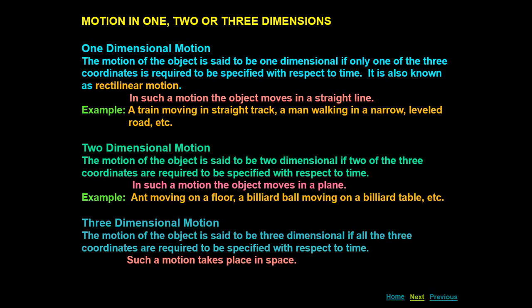For example, if a fly is flying, then you need to tell its position at any instant of time. You need three coordinates: how much away from origin along x-axis, y-axis, z-axis. So all the three coordinates are required to specify its position. So that would be three-dimensional motion. For example, a flying aeroplane, bird, kite, etc. These are the examples of the three-dimensional motion.